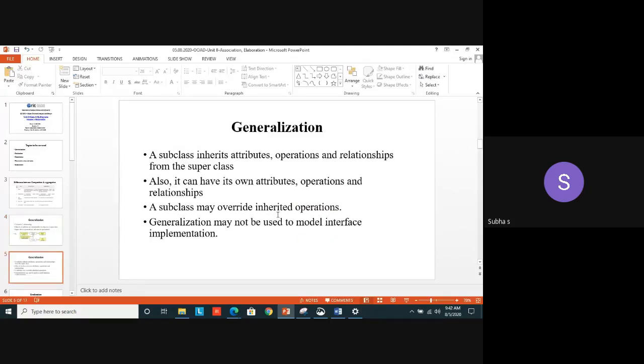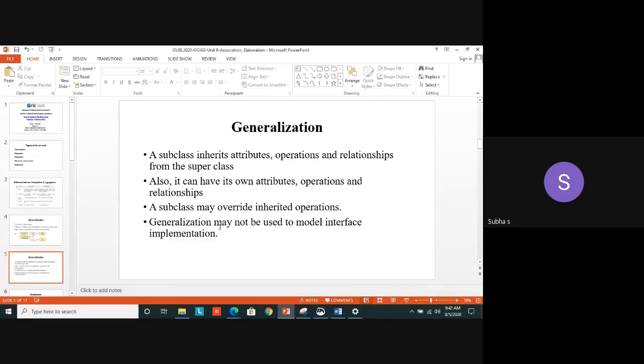Obviously, it inherits attributes from the superclass. In addition to that, it can have its own attributes also. Normal inheritance operation only. A student can have his own characteristics: how he is studying, what are the extracurricular activities, what are the habits, hobbies, etc. But apart from that, he is inheriting some habits from his mother or father. Like that only, here a subclass can have its own attributes also, and it may also override some inherited operations from the superclass.